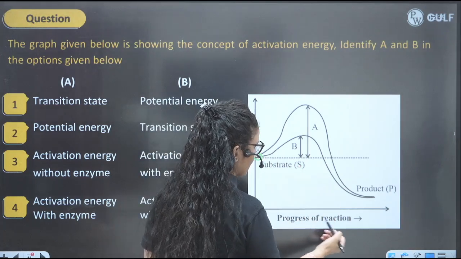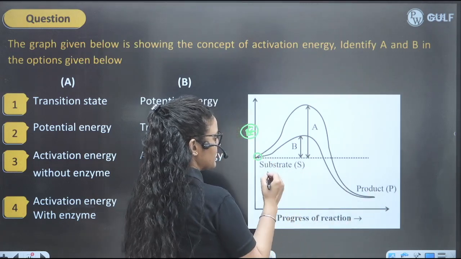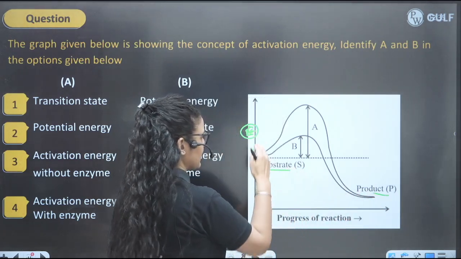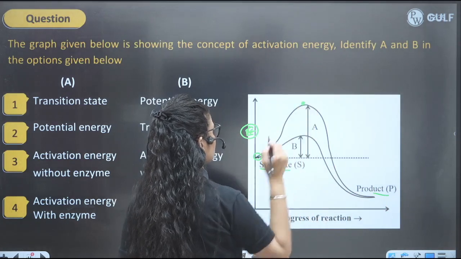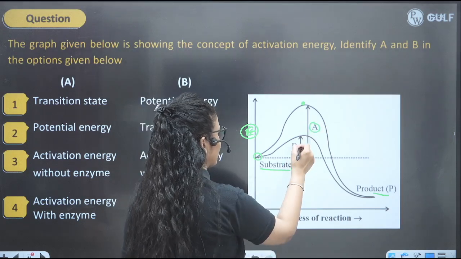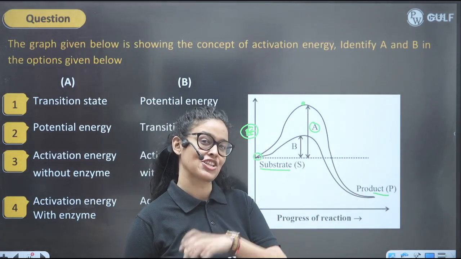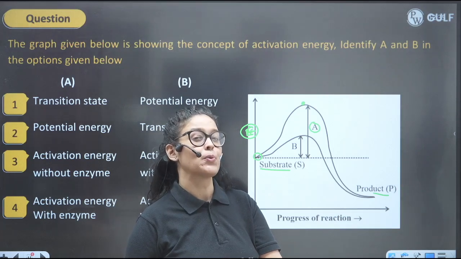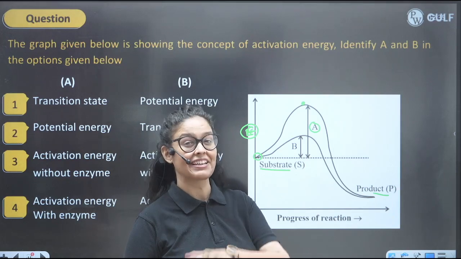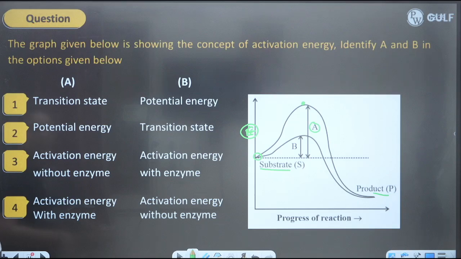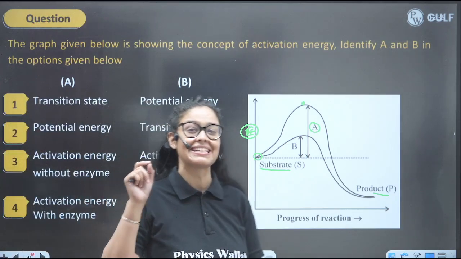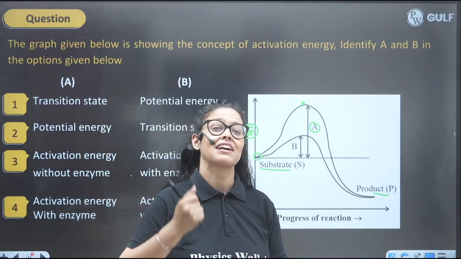When we talk about the progression of reactions, the substrate is converting into product. The substrate has more energy, the product has less energy, and this peak of energy is known as activation energy. A represents more activation energy required to convert substrate into product, and B represents less activation energy required. My dear lovely kids, tell me what would be the answer. A is representing activation energy without enzyme, and B is representing activation energy with enzyme. What do you say? Because an enzyme always decreases activation energy and converts substrate to product very fast.